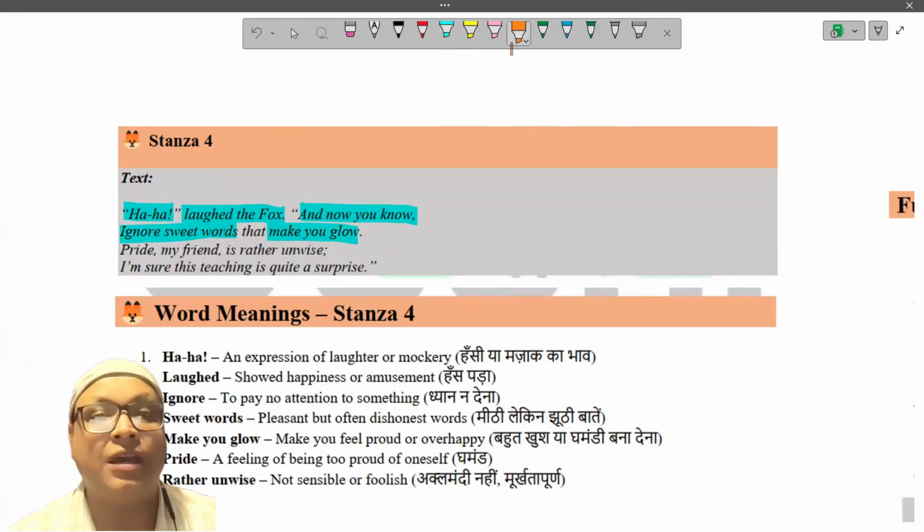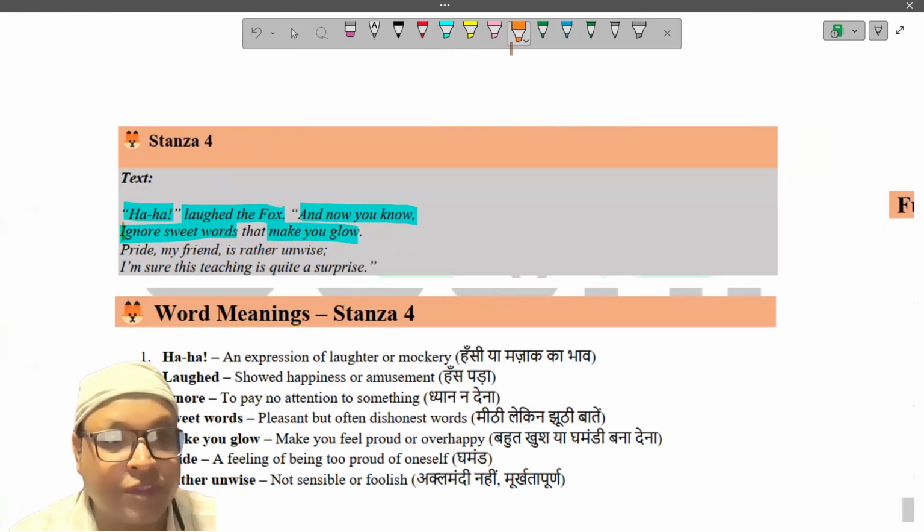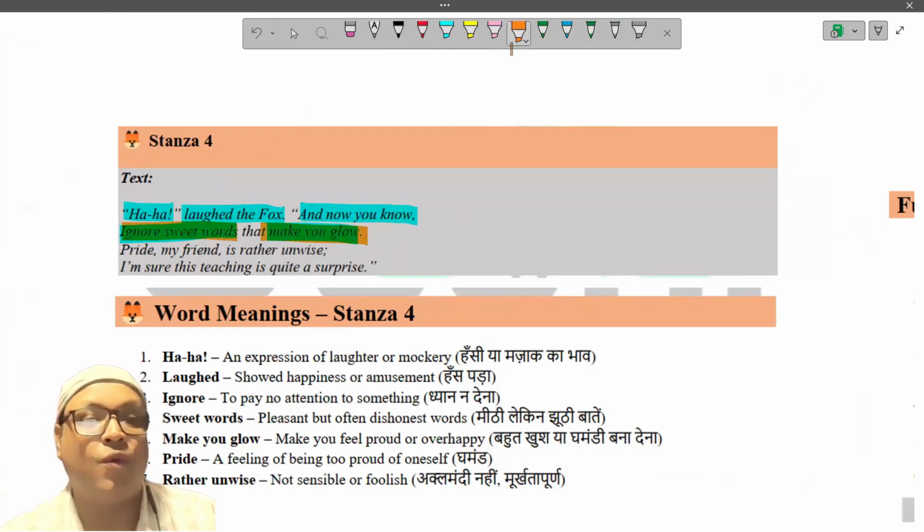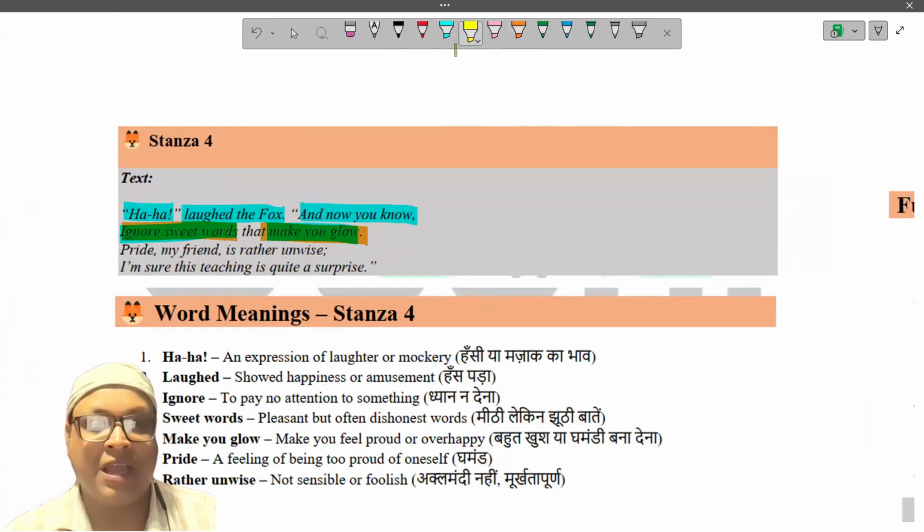So this is the moral lesson that one should have. Ignore sweet words that make you glow. Look at the explanation ones. Haha, it's an expression of laughter or mockery. Indirect insult, you can say. And he said, ignore, don't pay attention to the sweet words.